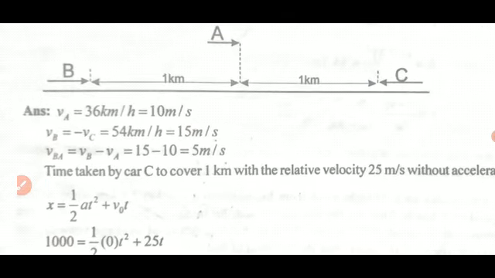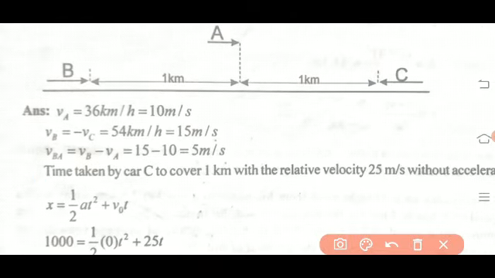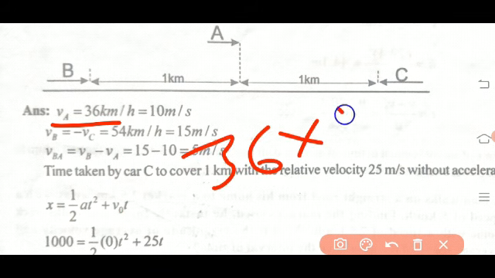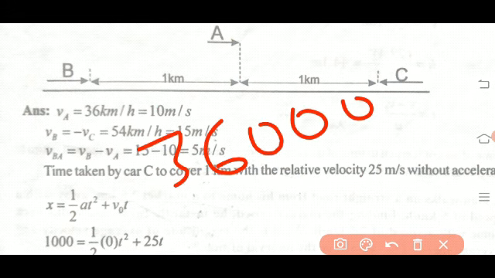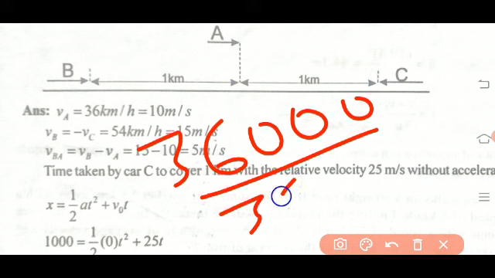See the given velocity of A is 36 km per hour. Just convert it into meter per second. What you have to do? Multiply 36 by 5 by 18, or 36 km means 36,000 meter by 1 hour means 3,600 second.